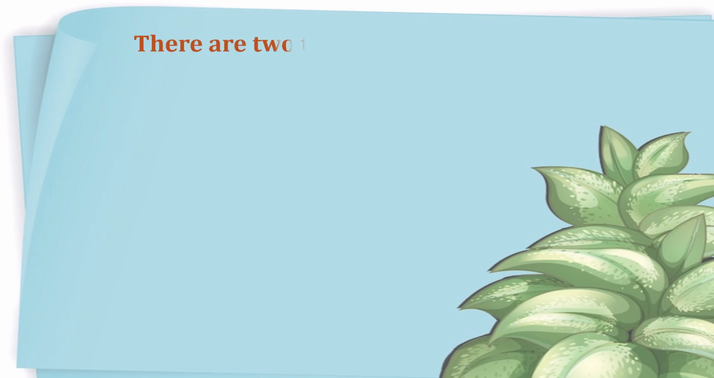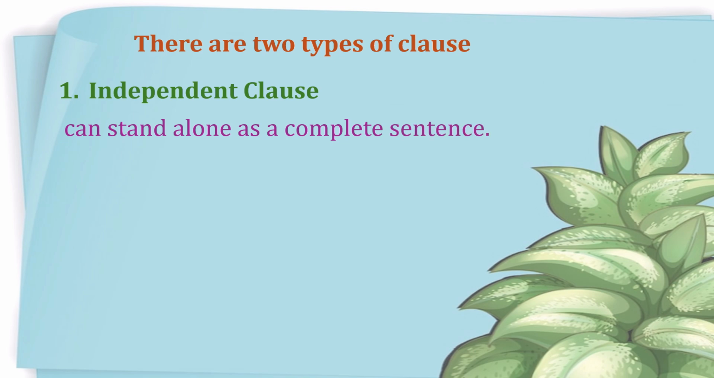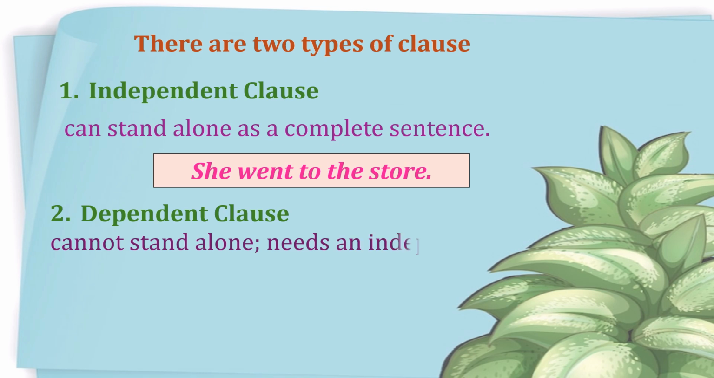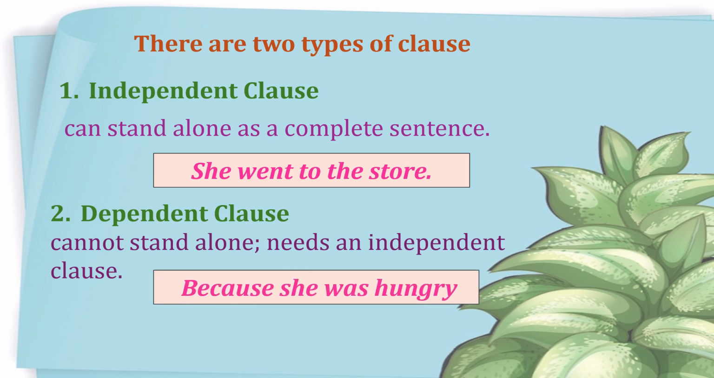There are two types of clause. Number 1, independent clause, which can stand alone as a complete sentence. For example, she went to the store. She went to the store gives a complete thought or complete meaning. Number 2, dependent clause, which cannot stand alone, but it needs an independent clause as well to give a complete thought. For example, because she was hungry. You can see that this part of the sentence, because she was hungry, does not give a complete thought.